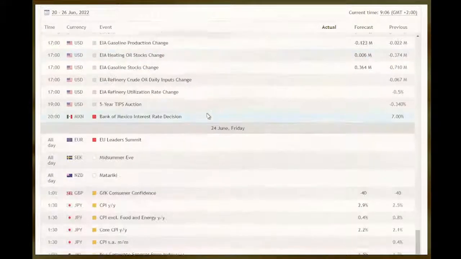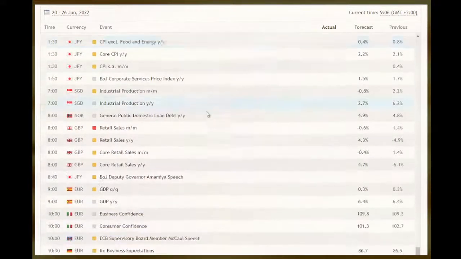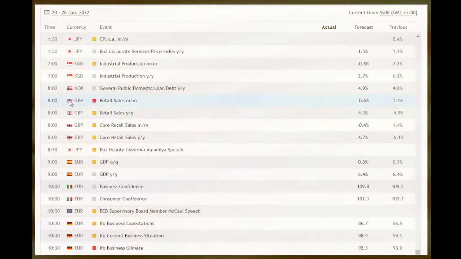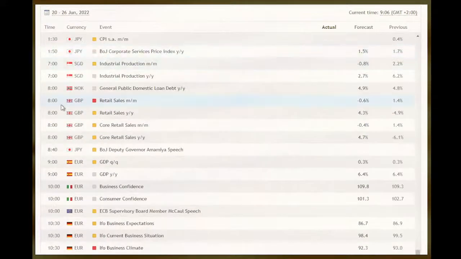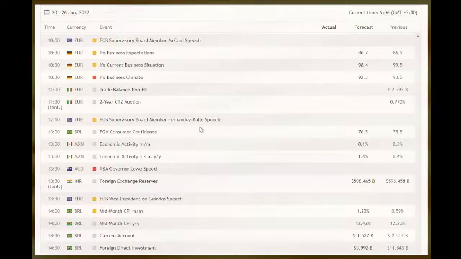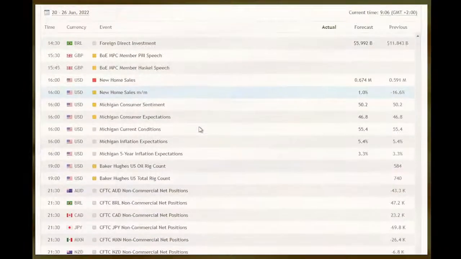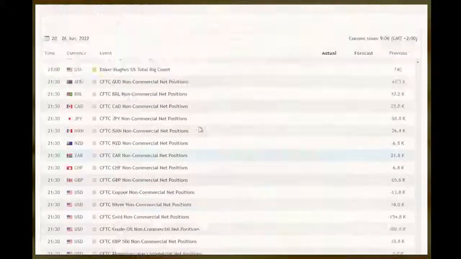All right, and on Friday, let's see, we have the pound retail sales as well. This one hasn't been moving that much, but it's worth it to keep an eye on it. All right, so at 8 o'clock, the pound retail sales month on month, year on year, again they're expecting some change. And later on the day, we don't have any events.